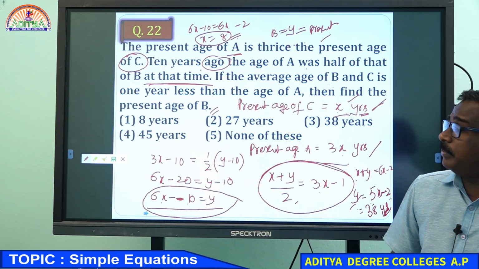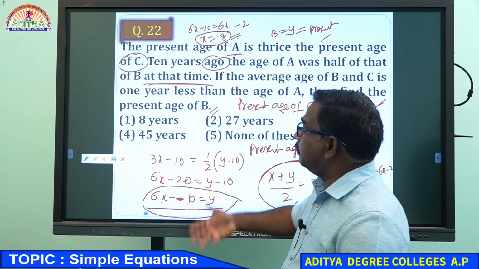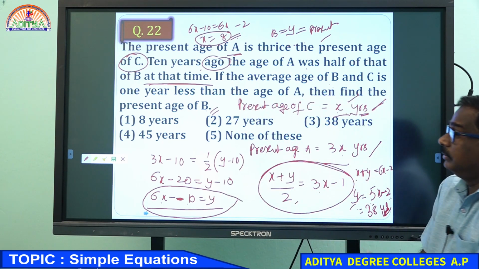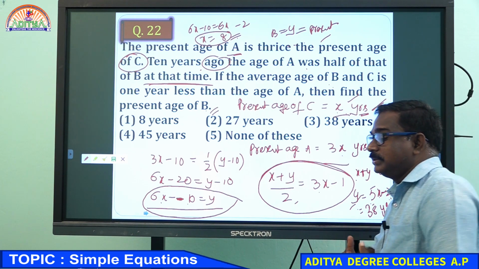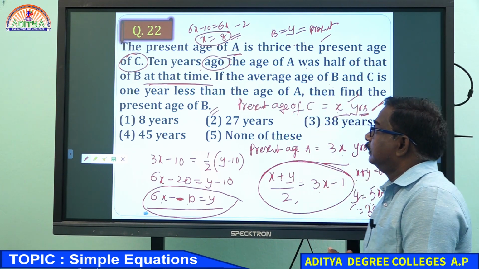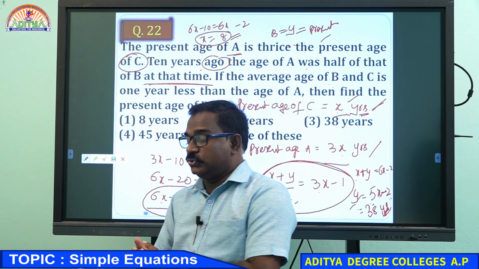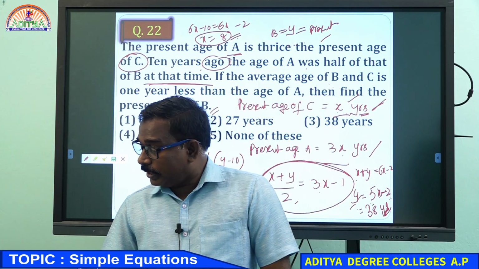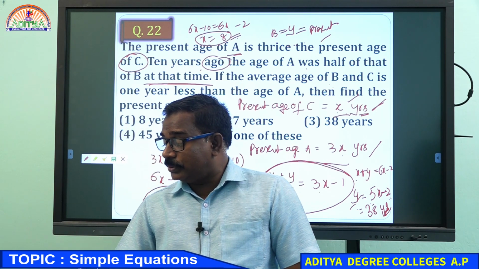These are some examples about ages. Many examples will be there in ages, and complicated equations you will get. Words like ago, hence, now onwards, twice, thrice will be used, so you need to be careful. You can solve by using options or by using equations.